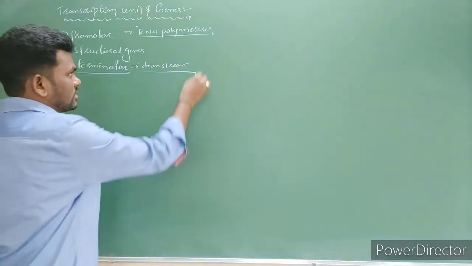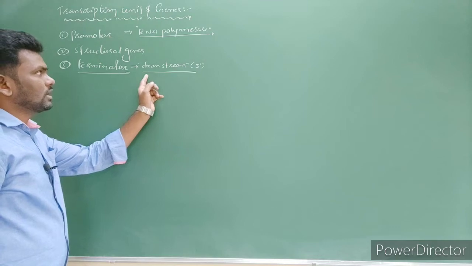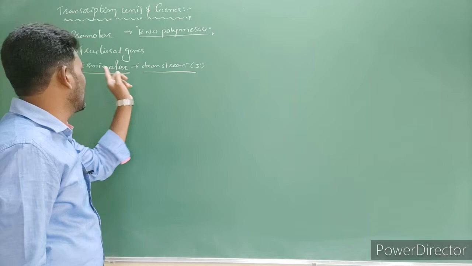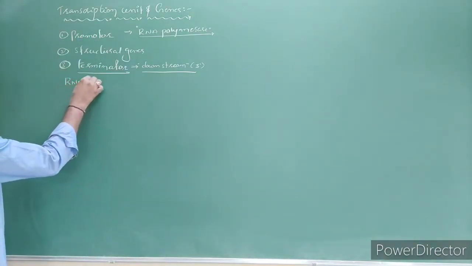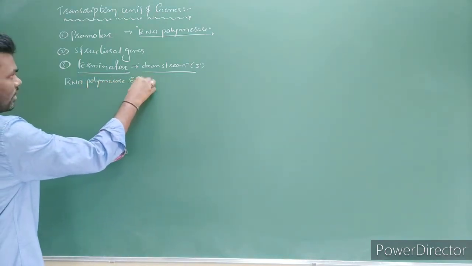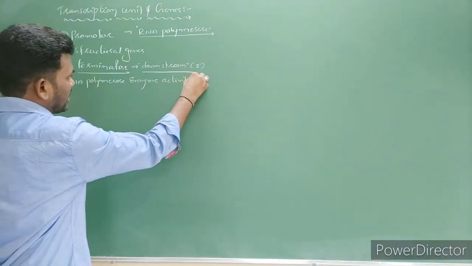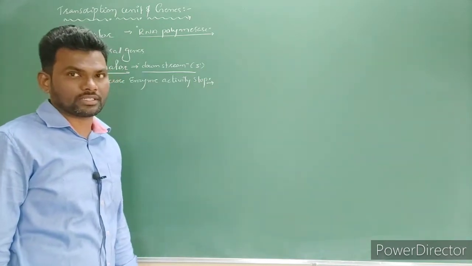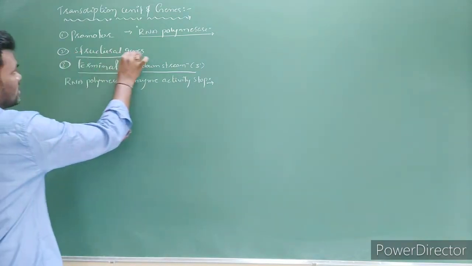of the sense strand, which means towards the 3' end. Simply, it is where the RNA polymerase activity is stopped. So such a location is called what? Terminator. Here the RNA polymerase enzyme activity is stopped. So such a location is called what? Terminator site. Now between the promoter and the terminator, the structural genes are present.